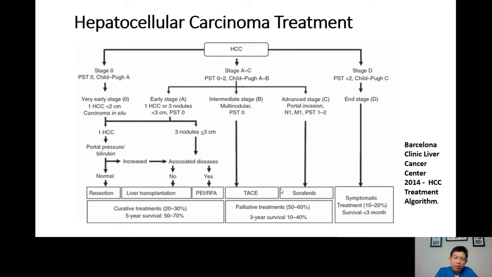So the conclusion of this slide is whenever somebody is a candidate for curative treatment, they should be referred for a curative treatment. They should not be referred for palliative treatment when they can be cured. Why? Because the 5-year survival is different. The survival is much better with curative treatment, either resection, transplant, or ablation. Ablation has limitations with tumor size, and sometimes there is an issue with access to get to the tumor safely. We will talk about liver ablation a bit more in the later part of this talk.